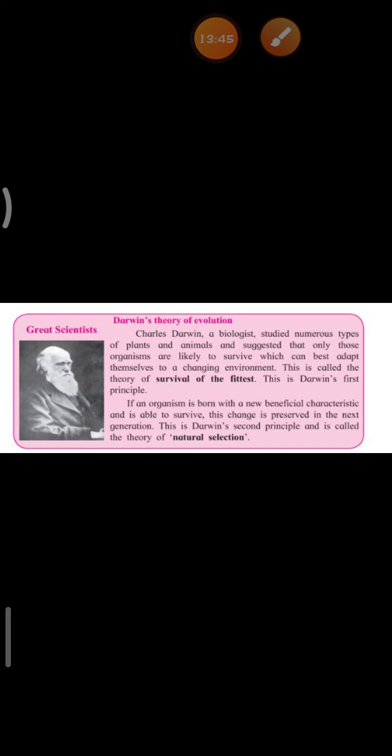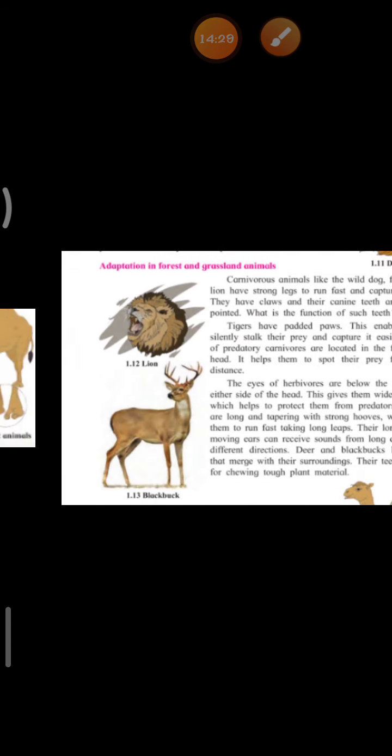Okay, children? And his second principle is called the theory of natural selection, and it says that if an organism is born with a new beneficial characteristic and is able to survive, then this change is preserved in the next generation. This is what is called natural selection. Okay, children? Now we'll see about